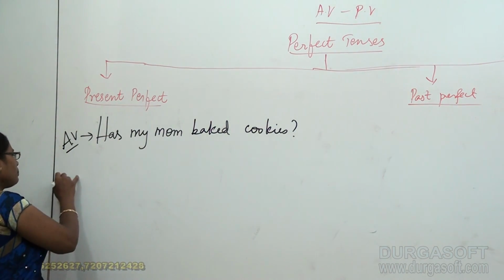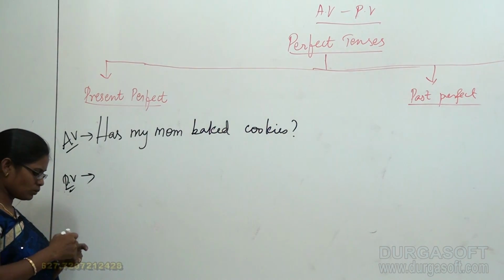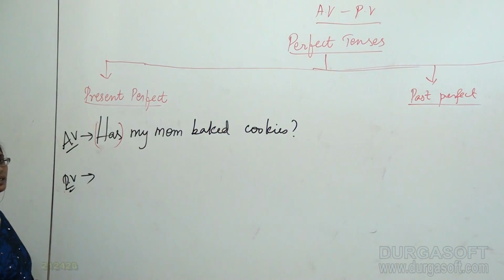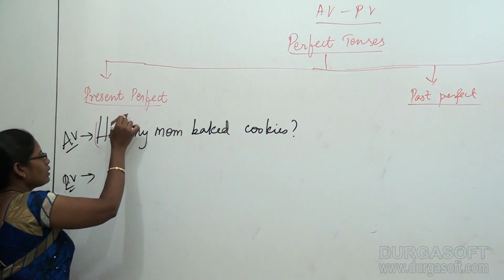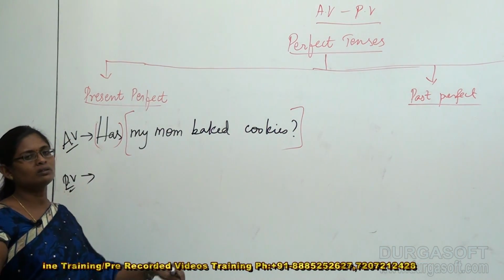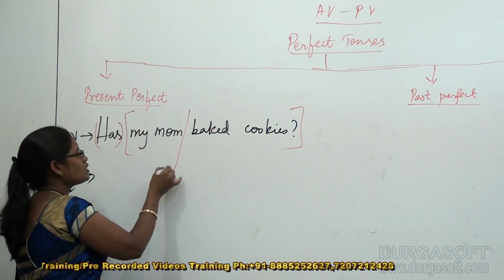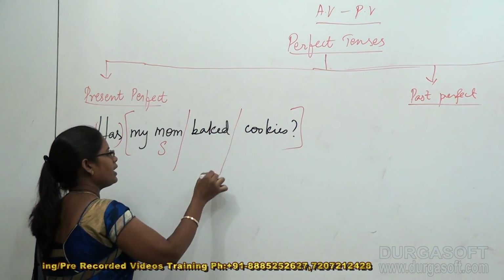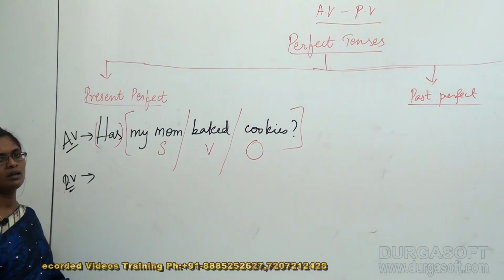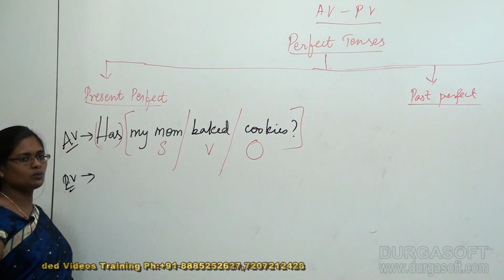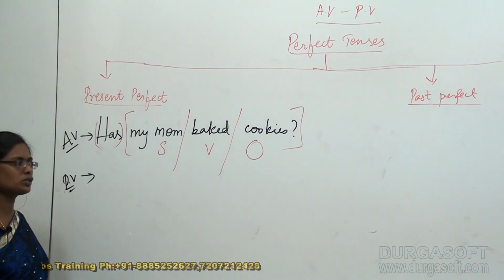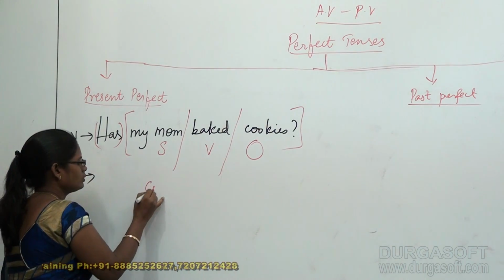For this I am going to prepare a passive voice question too. But what I am doing here, as usual, I am going to leave this questioning helping verb as it is in its place, and I want to concentrate on the next part of my sentence, that is, from my mom to the cookies. My mom, I took it as my subject, baked is the verb, and cookies I considered it as my object. Now, to convert my active voice question into passive voice question, I am just concentrating on the object first. I am bringing my object down, cookies.